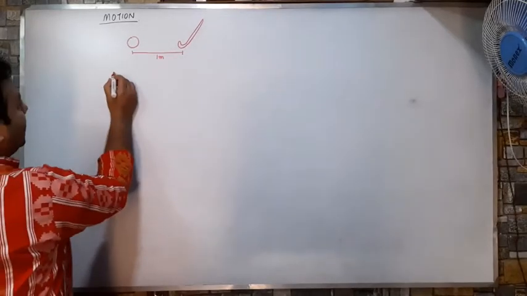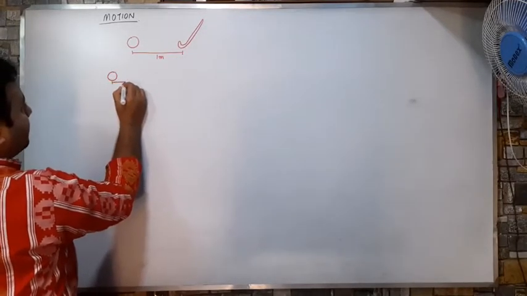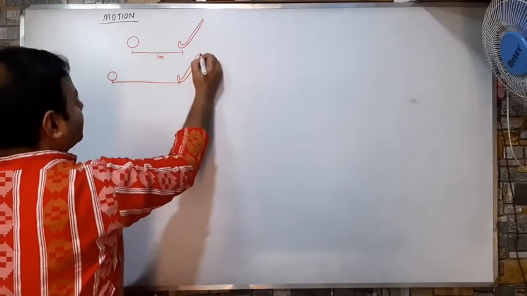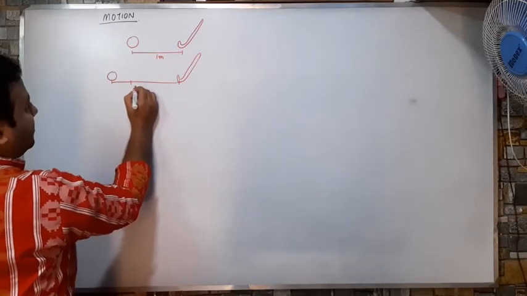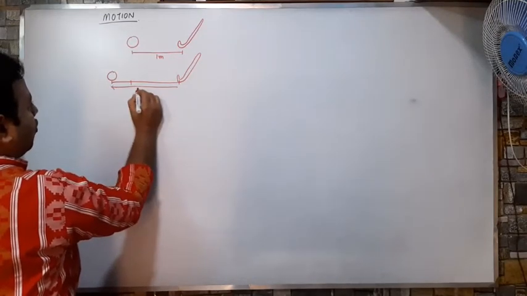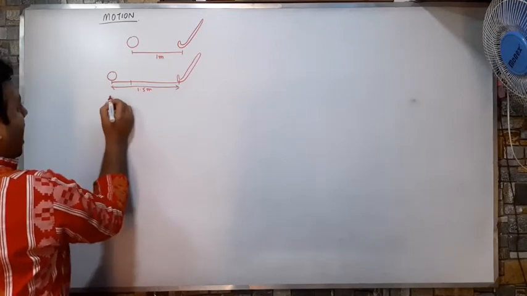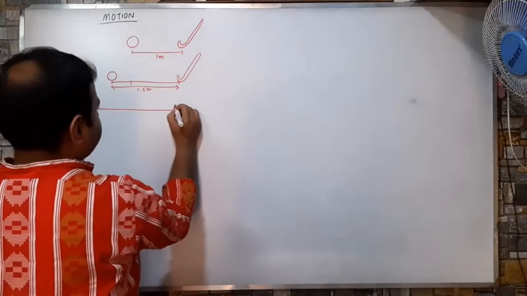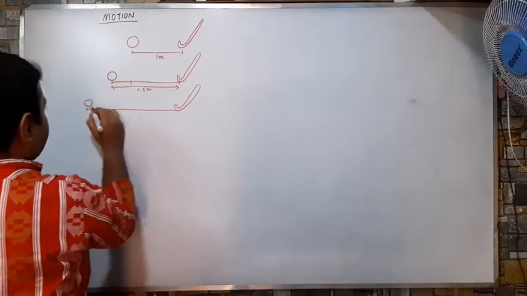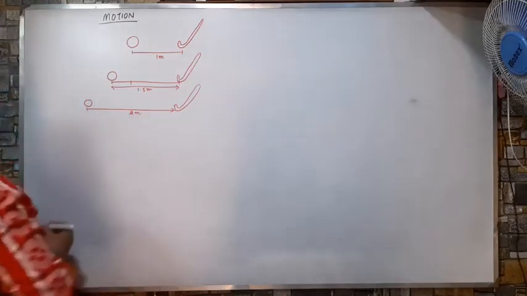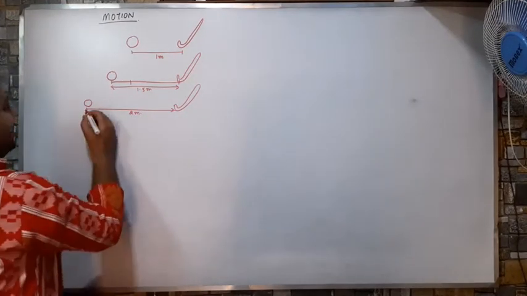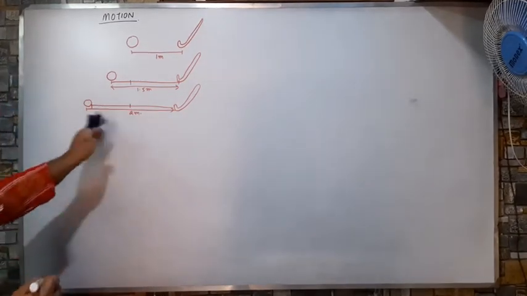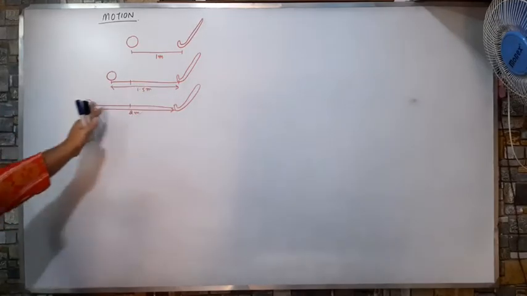Now what will be the position? The position of the ball will change. The hockey stick is fixed. So now the distance has become 1.5 meters. After some time we will roll again, and it will become 2 meters. So as my time passes by, the ball rolls away from the hockey stick.